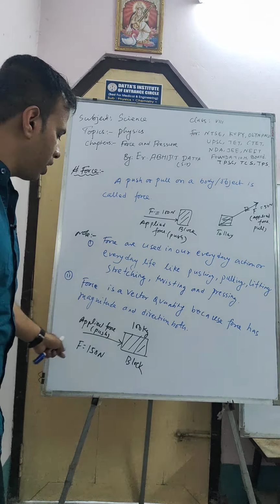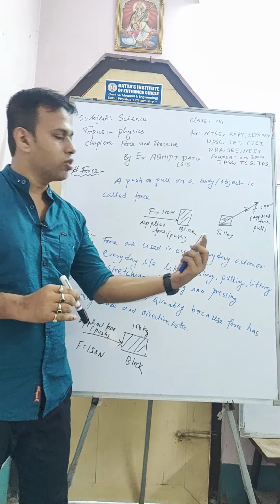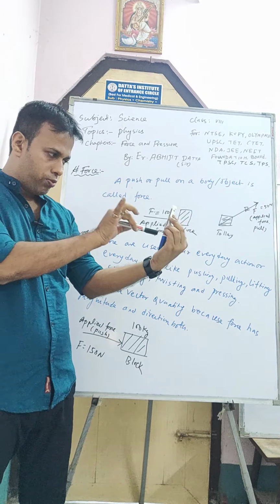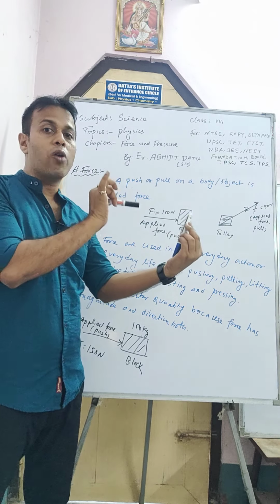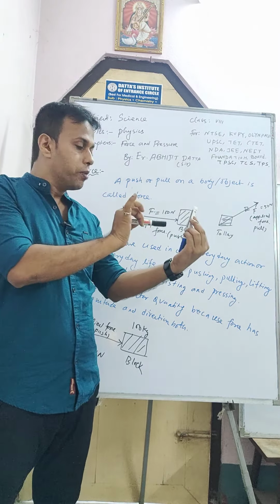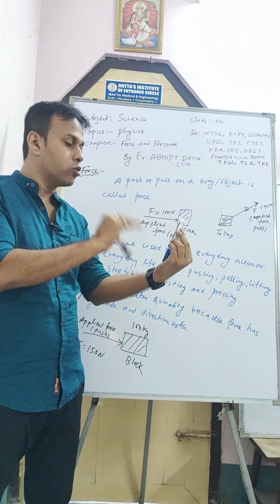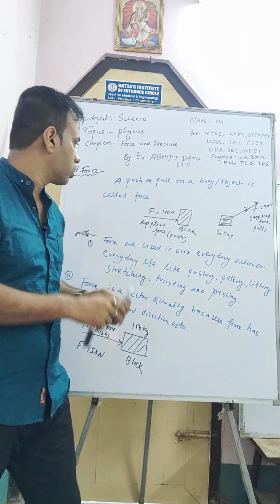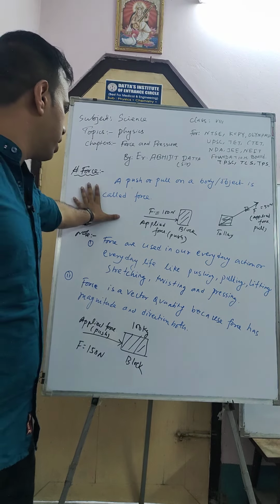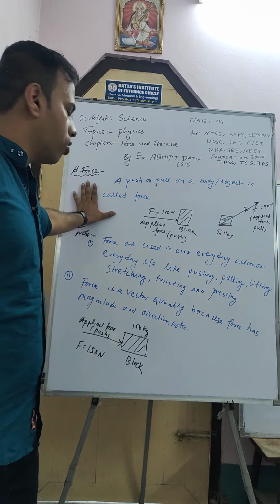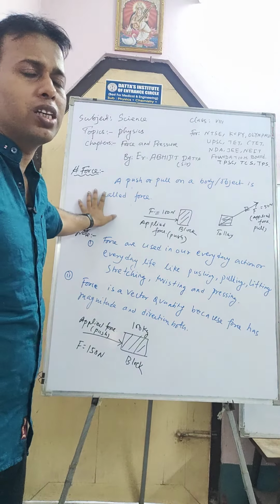Now if I apply this force in the direction, so when this is an object and I am pushing this object in the direction, I am pushing by a value of force, by a magnitude of force. Magnitude means the value of force. Suppose this is the board and I am applying force in this direction. When I am applying force here, I create some force on that board, and this force has some magnitude. Magnitude means the value.